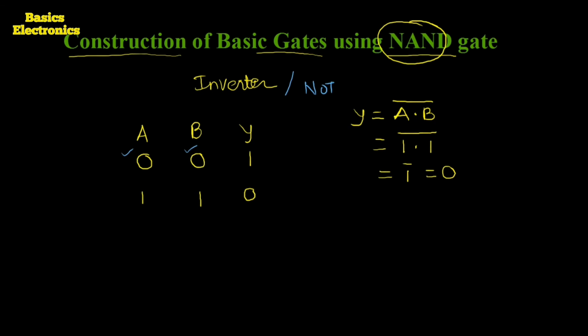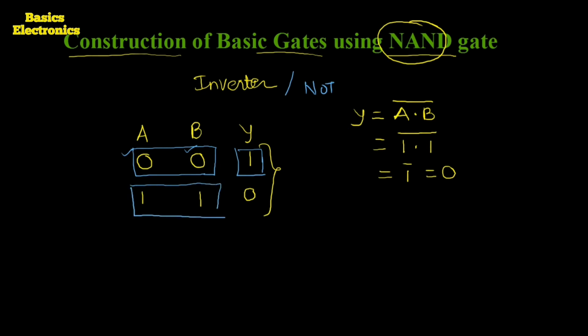Now if we observe the output state here, when A and B both are 0, 0, the first condition in the truth table, what output do we get? We get the output Y equal to 1. Now the second condition in this table is when A is equal to 1 and B is also equal to 1.